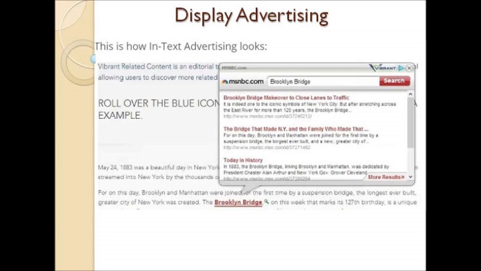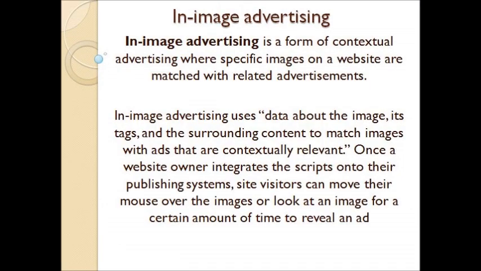So this is in-text advertising, one form of display advertising. The next is in-image advertising. We have discussed in-text and in-video, now in-image advertising. In-image advertising is a form of contextual advertising where specific images on a website are matched with related advertisements.